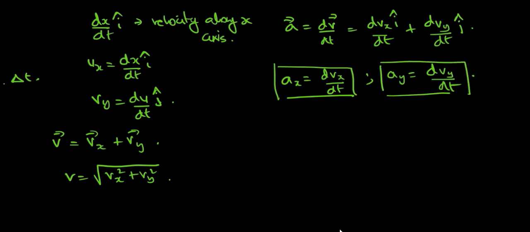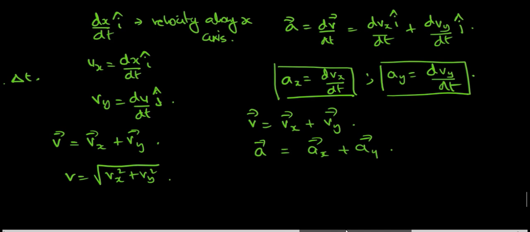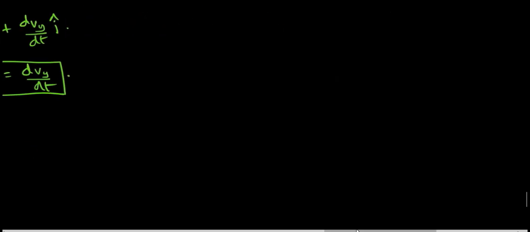So just as in the same way we had said velocity is the vector sum of vx and vy components, in the same way acceleration is the vector sum of ax and ay components. So acceleration will also have two components out here. Okay, so the equations of motion here can be segregated into x and y components.